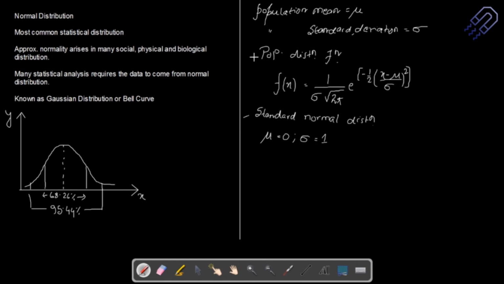So this is one point, okay. And one more point I'd like to tell is z. So this z that we have written is basically called the standard normal variate, okay.